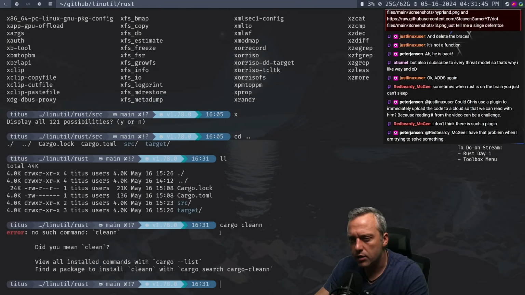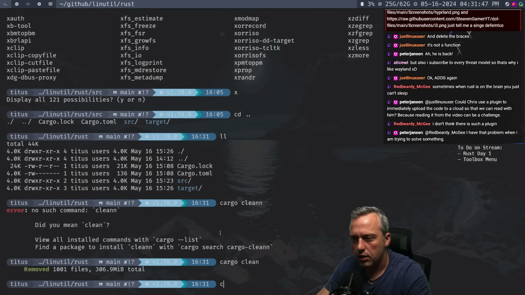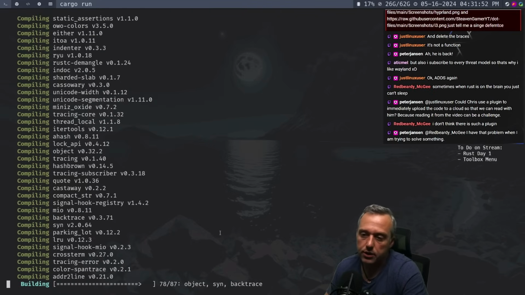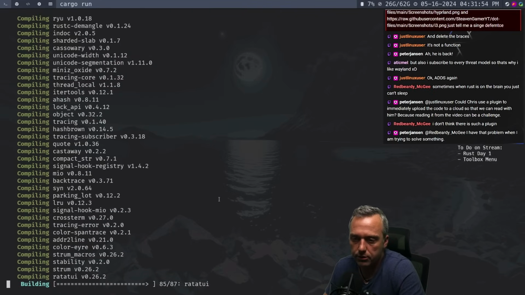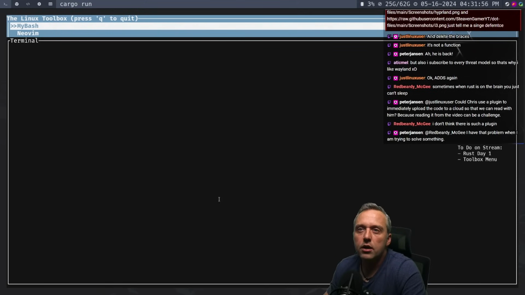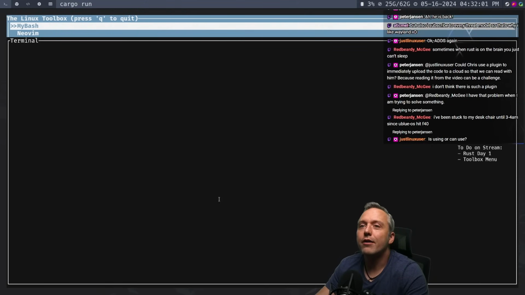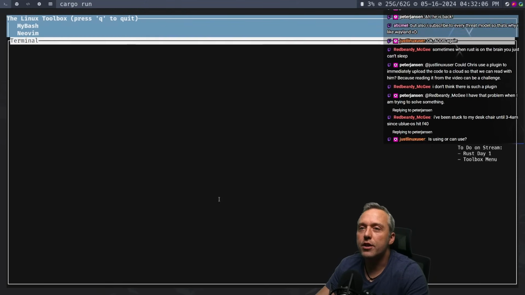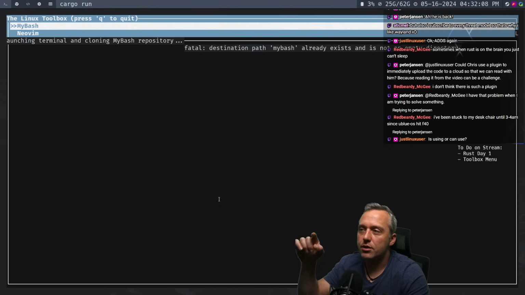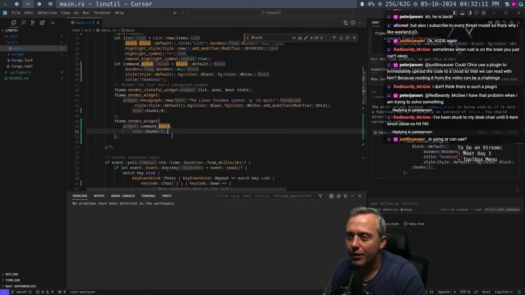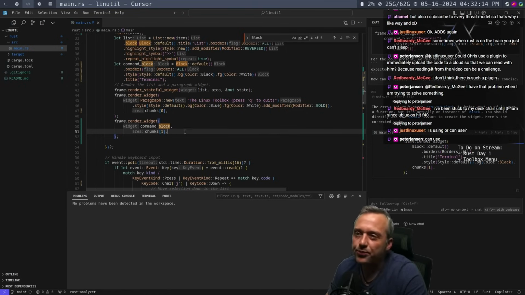Let's clean it. It's been a while since I did it clean. I don't know what cargo clean does, but it's okay. I guess we'll recompile it. We changed enough, I think it might be good. So then we have, very cool. So then we need to output bash to there. Okay. Oh, cool. All right.